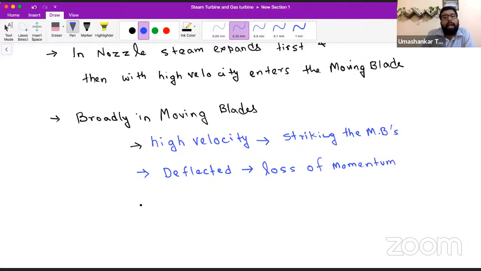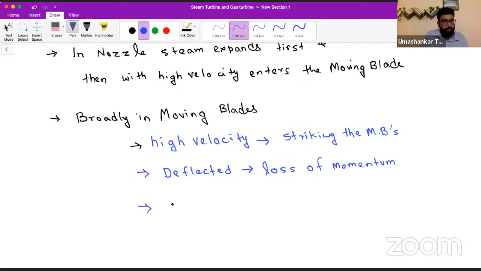And as told to us by Newton, whenever loss of momentum is there, what will happen? Some energy, some torque will be stored in the wheel on which the blade is mounted.